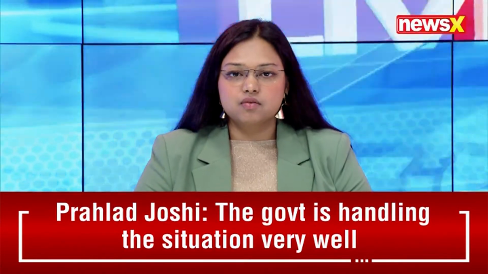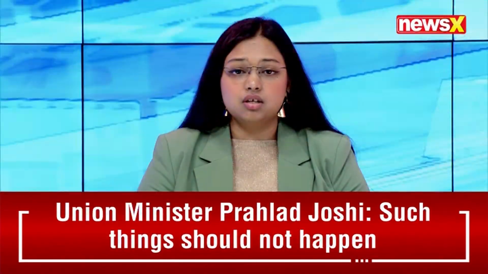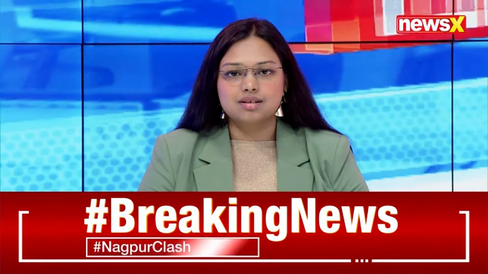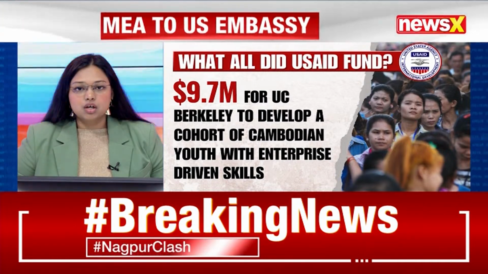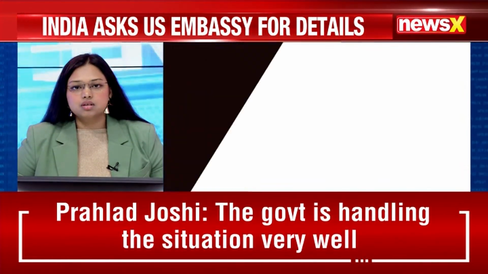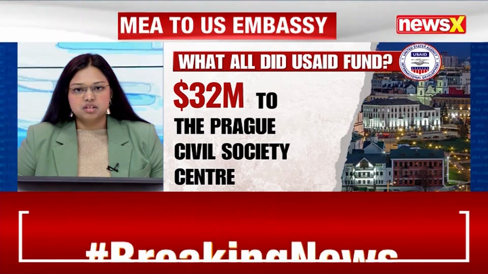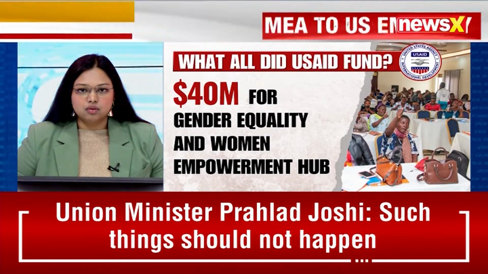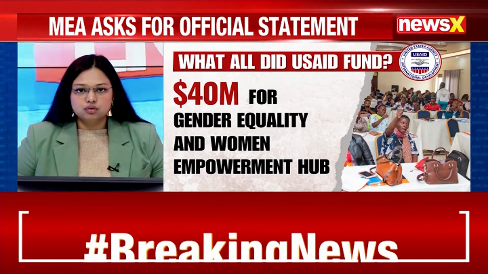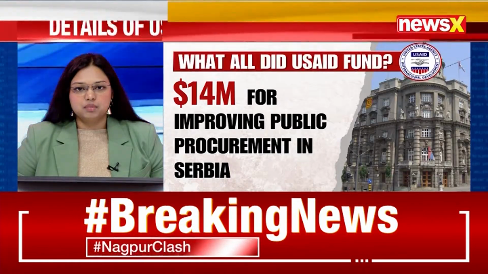Coming in, the Ministry of External Affairs has formally requested a detailed report and information from the US Embassy regarding the allocation and expenditure of USAID funds for projects in India over the past decade. This request comes amid claims from US President Donald Trump suggesting that USAID funds were used to influence voter turnout in Indian elections. The Indian government is awaiting an official response to clarify the scope of USAID's involvement in India, including the NGOs through which these projects have been executed.